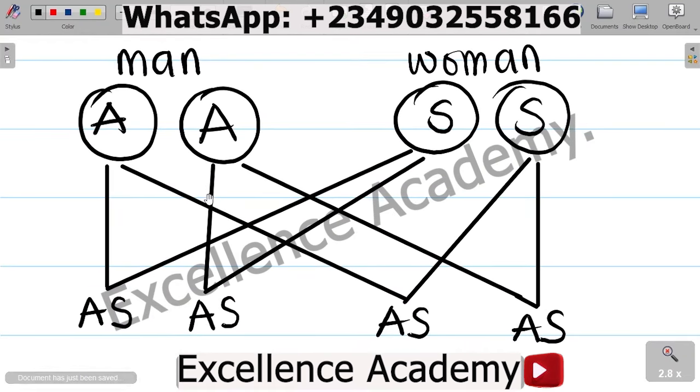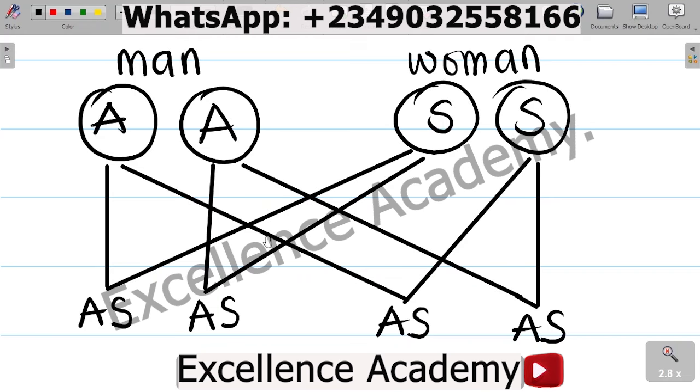The man has normal hemoglobin, AA, and the woman has sickle cell hemoglobin, SS. From the crossing, a normal hemoglobin crosses with the sickle cell hemoglobin of the woman, giving AS, repeatedly, all the same.